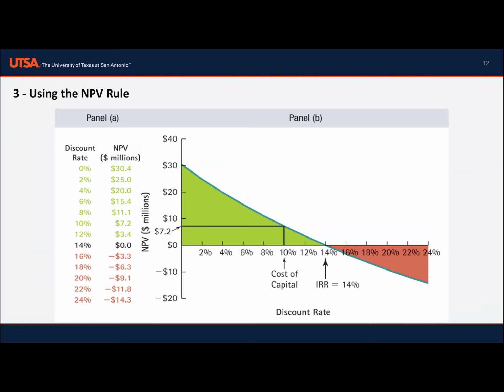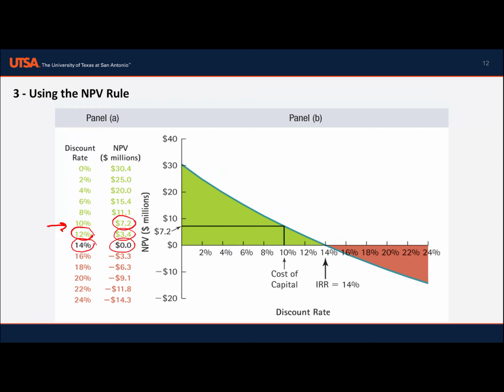So what is the IRR? When you look at the discount rate, if the discount rate is 10, which is the rate that we used in our previous example, we find NPV is 7.2. What if the question gave us 12% cost of capital? Then we would find 3.4. What if the question gave us a cost of capital of 14%? We will have a net present value of 0.